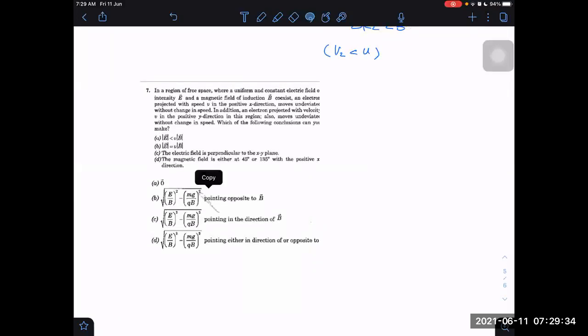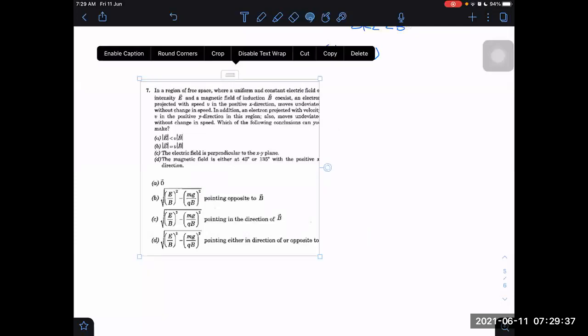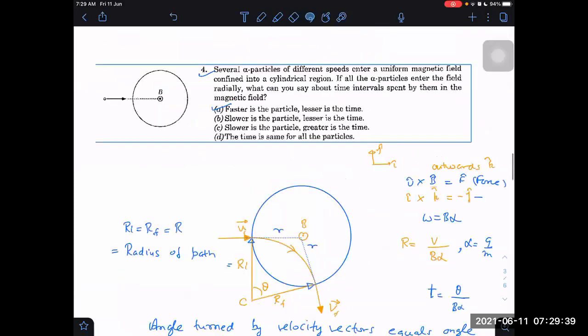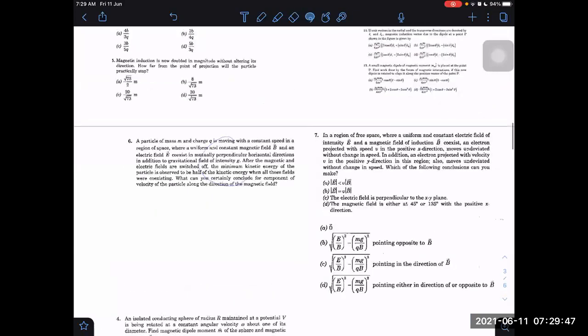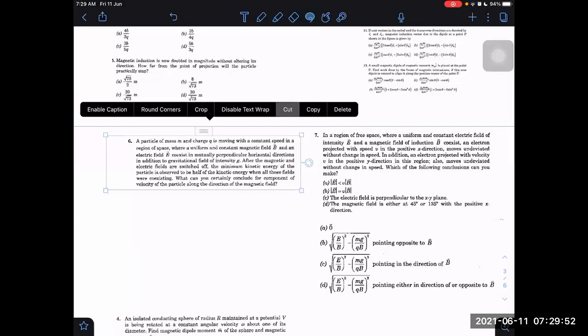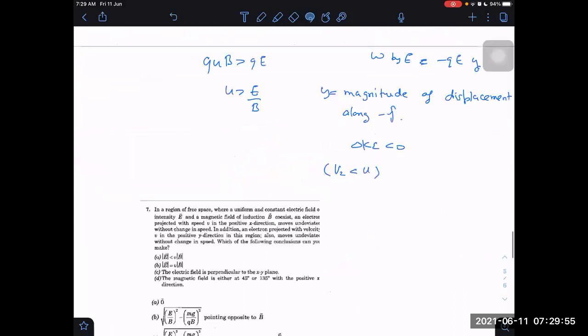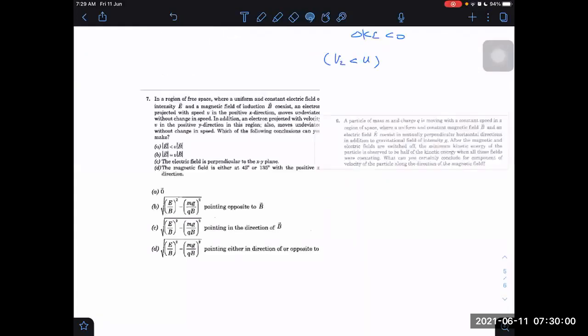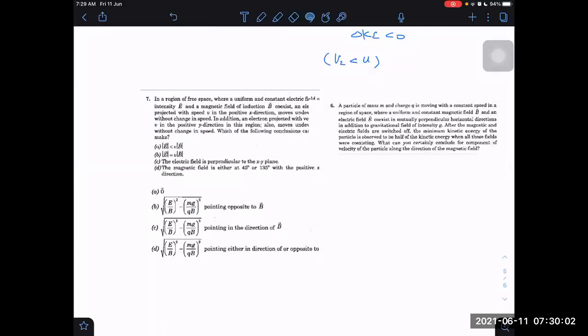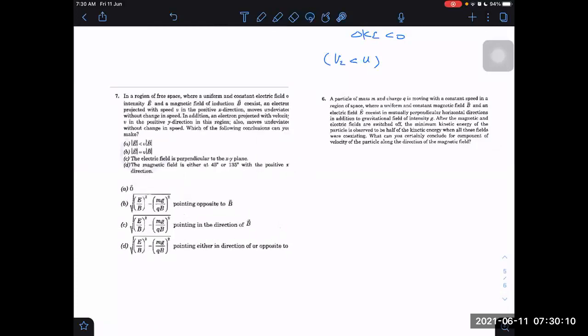I think I'm mixing 6 with it. Let me keep 6 also here. Maybe these keys are of the 6th question. The seventh question is ending here only.